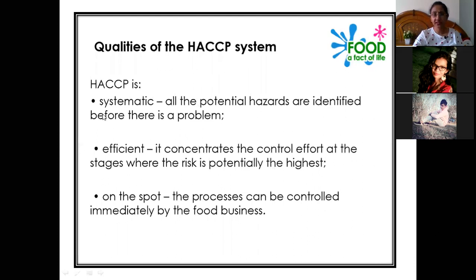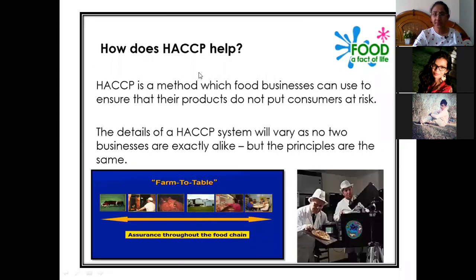Qualities of the HACCP system: first, it is a systematic plan. Second, it is a very efficient plan, and on-the-spot correction can be done. How does HACCP help? It is a method which food companies or businesses can use to ensure that their products do not put consumers at risk.